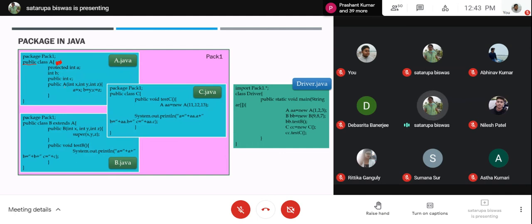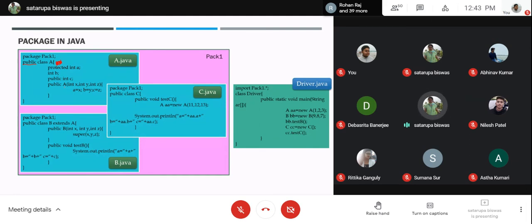Now we need all the classes to be public. How can you save them inside the same source code? You cannot do that. Inside one source code, you can only have a single class that can be public, and you have to name your source code after it. That is the rule.